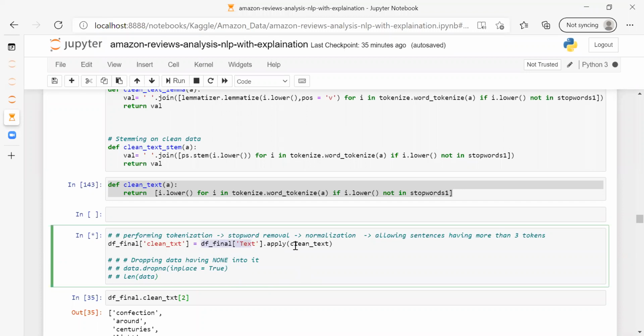I am converting after the clean text and putting it in a different column. This is another way to create a new column in the data frame. If you remember, we had 10 columns in the data frame, and now I'm creating an 11th column in which I'm putting my cleaned text.